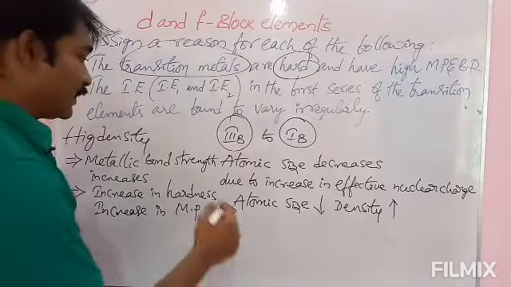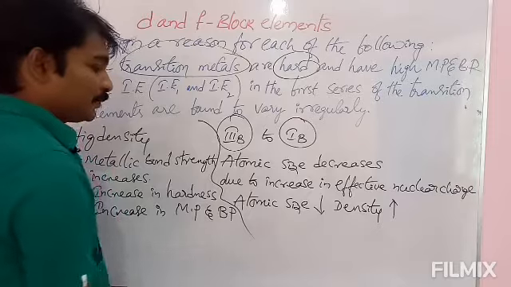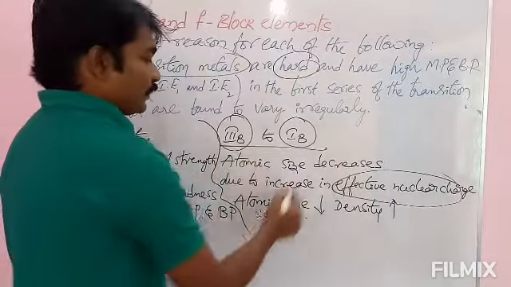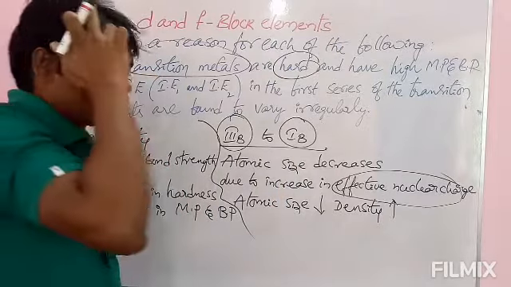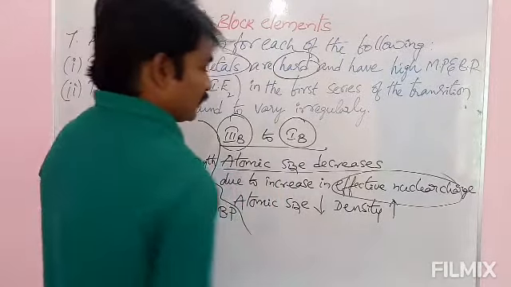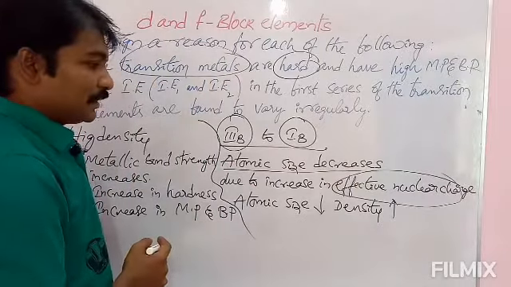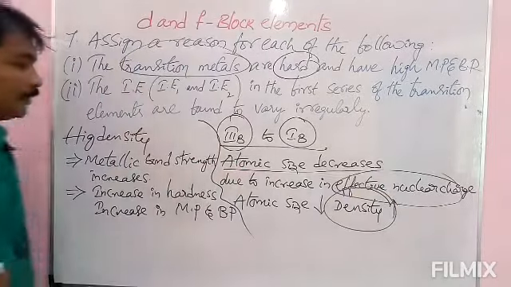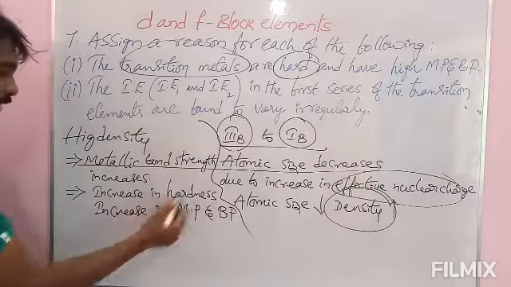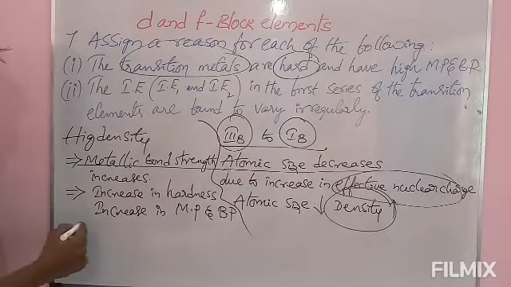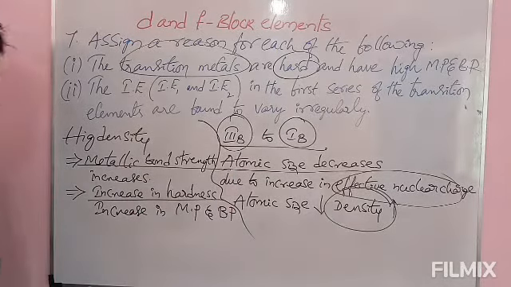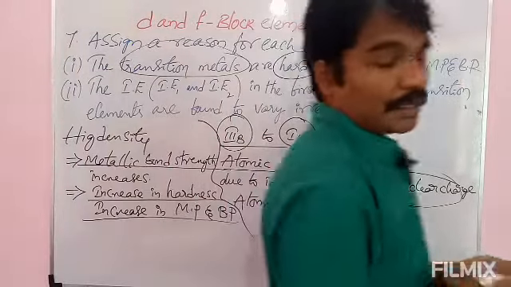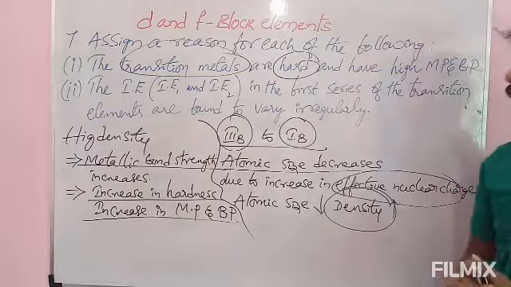Okay, once again I will explain this one. Please check this one. Due to increase in effective nuclear charge from left to right, from third B to first B of transition elements, atomic size decreases. Due to decrease in atomic size and increase in effective nuclear charge, density increases. And due to increase in density, metallic bond strength increases. Due to increase in metallic bond strength, there is an increase in hardness and increase in melting point and boiling point. All are interrelated with each other. Okay, please note down this one.